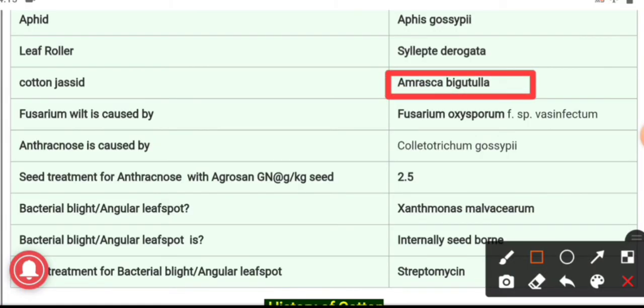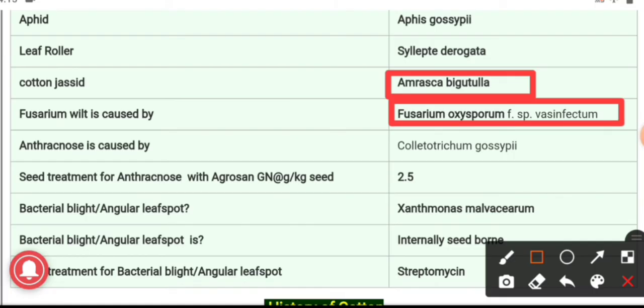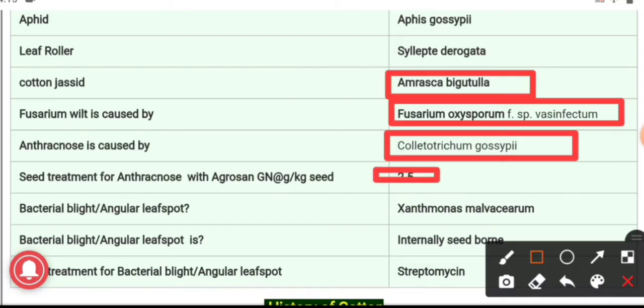Fusarium wilt is caused by Fusarium oxysporum. Anthracnose is caused by Colletotrichum gossypii, and the seed treatment for anthracnose with agrosan is 2.5 kg per seed.